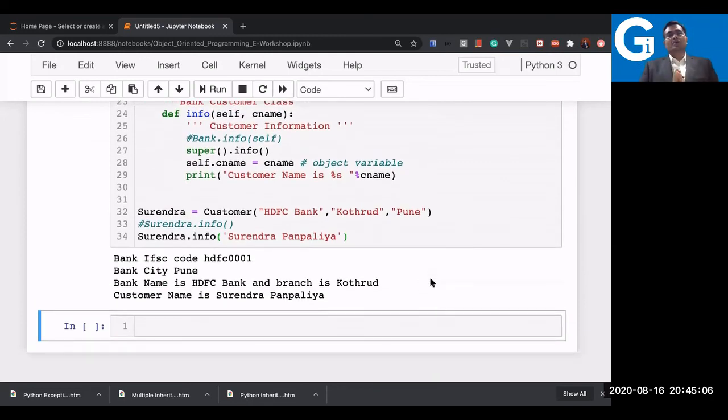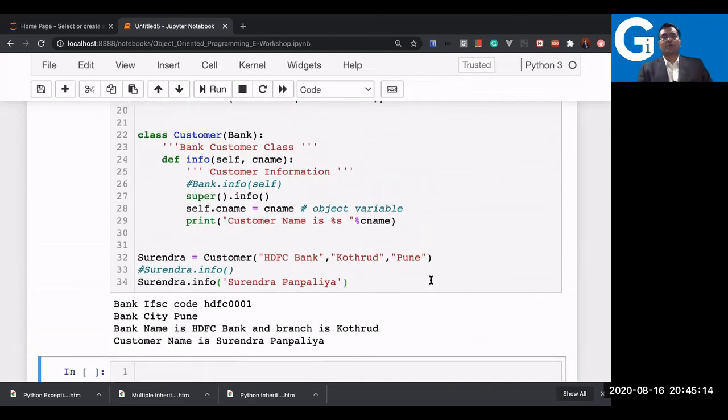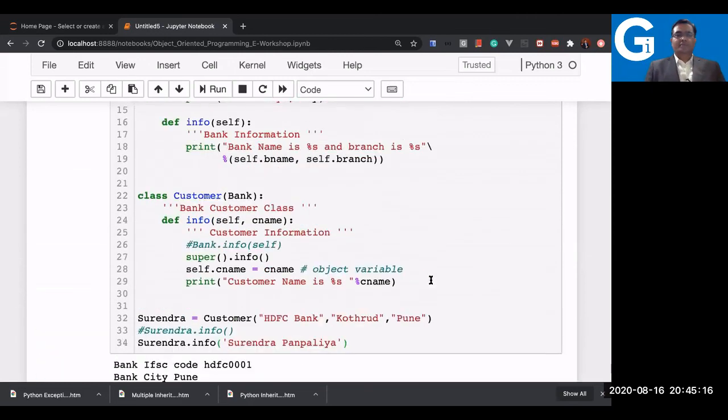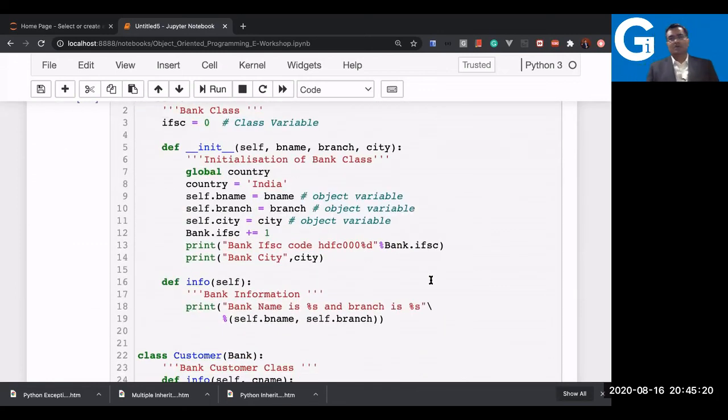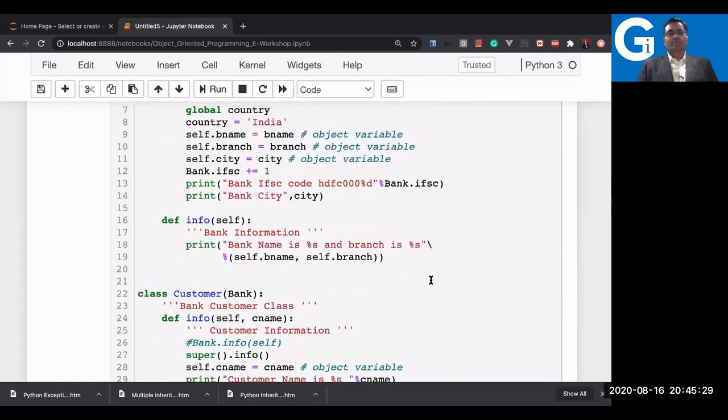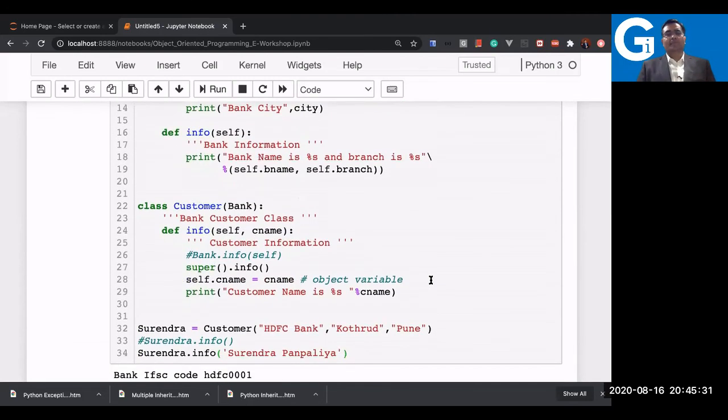So super dot info method also allows me to access my superclass info method after overriding. So this is the way you can access a superclass method using the two techniques which I showed: one by the class name itself, the superclass name, and second by the super method.